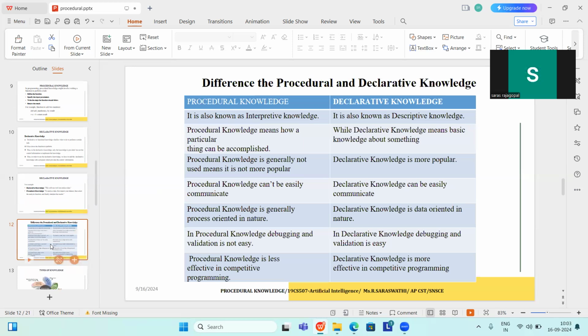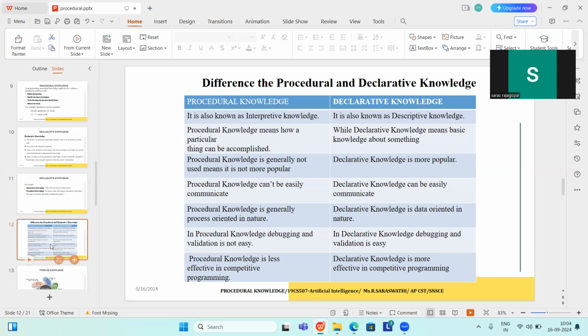This is the difference between procedural and declarative knowledge. Procedural is imperative knowledge. Declarative is descriptive knowledge. Procedural knowledge is how a particular thing can be accomplished. Declarative knowledge is the basic knowledge about something. Procedural knowledge is generally not used, it is not as popular. Declarative knowledge is more popular. Procedural knowledge cannot be easily communicated. Declarative knowledge can be easily communicated.